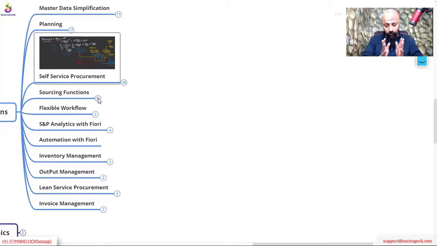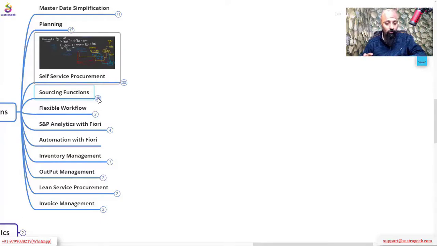Now we are jumping into the sourcing functions, okay? For the details on a few topics, you need to go through the videos in the classroom. But I will give you a quick overview so that you understand these three things: the new RFQ process, category management, and activity management. We are giving you the overview so that you understand it at a high level.